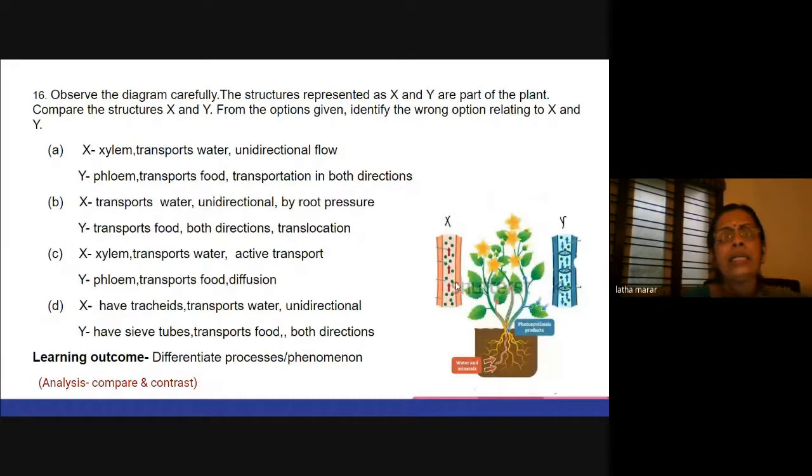So here actually C is the wrong option. We are also teaching them that in transportation of water, it is basically the root pressure and the transpiration pull, whereas in phloem, it is active transport. So here I've written xylem transports water, active transport, phloem transports food, diffusion. So that is the wrong option. So C is the incorrect option.